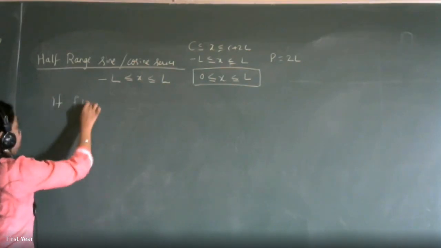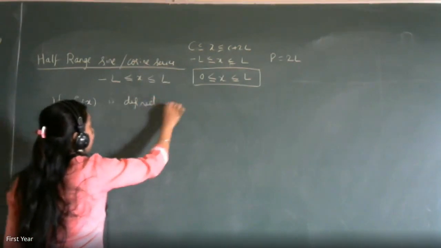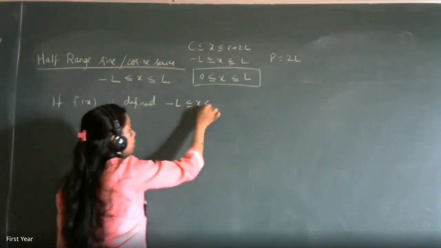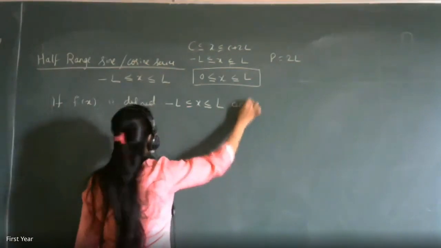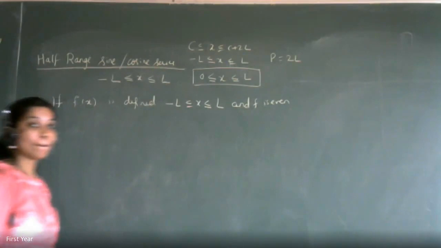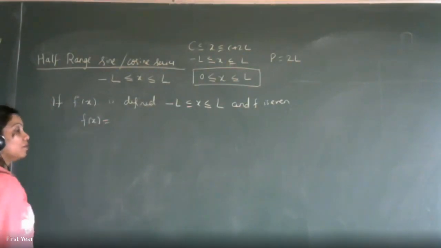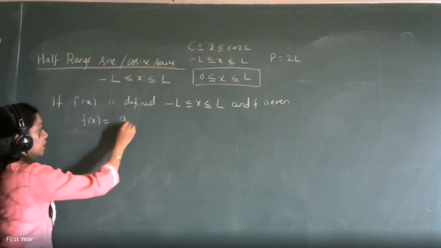If f of x is defined in minus L less equal x less equal L and f is even, then what's the Fourier series? f of x is a0 by 2 plus summation n is equal to 1 to infinity a_n cos n pi x upon L.